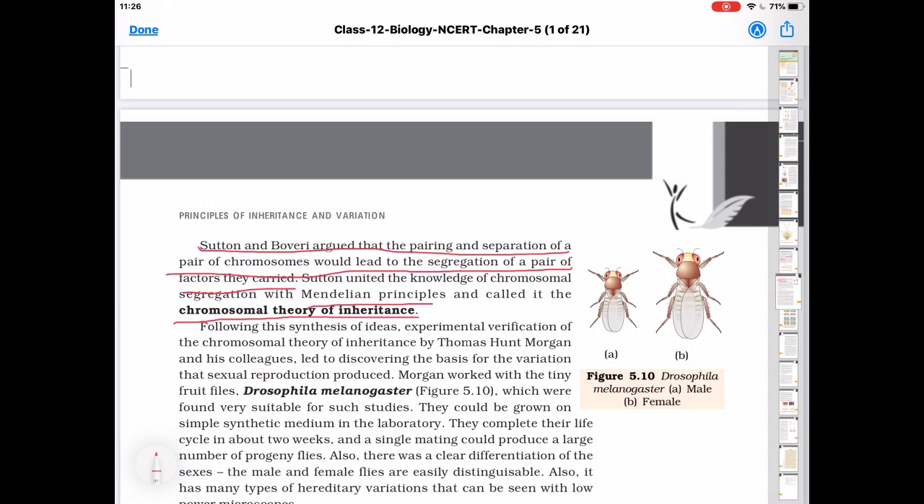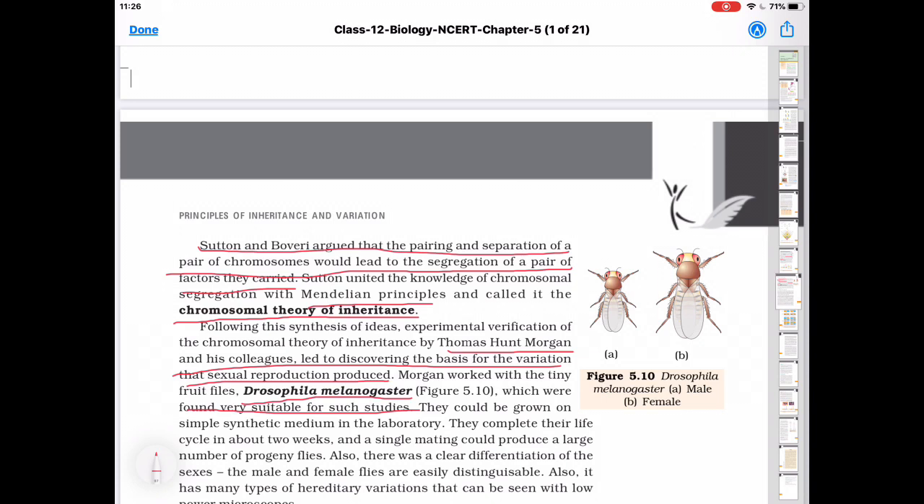Then Thomas Hunt Morgan and his colleagues discovered the basis for variations that sexual reproduction produced. Morgan worked with a tiny fruit fly. Its scientific name is Drosophila melanogaster, which is considered very suitable for such studies. Now the question can be asked, why is the fruit fly, Drosophila melanogaster, considered suitable for the studies?